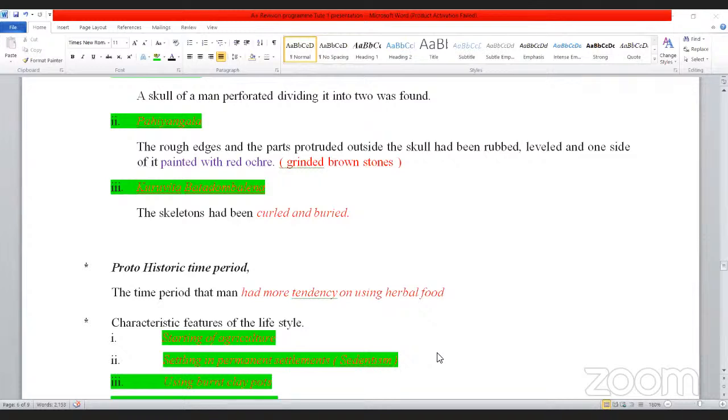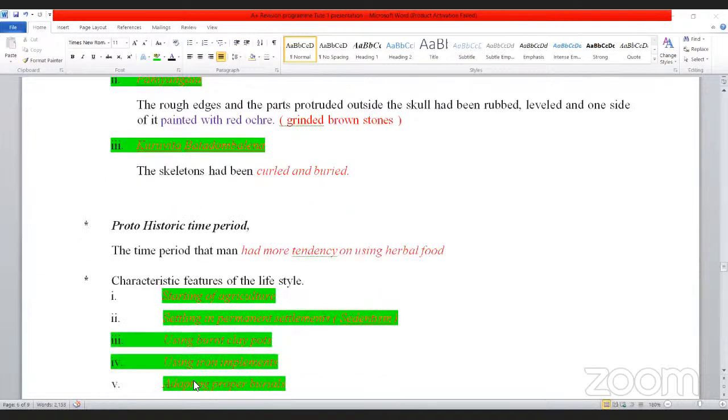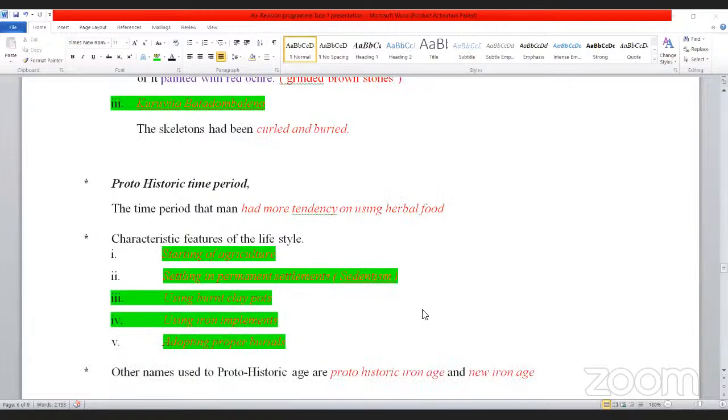Sedentism means settling permanently, using burnt clay pots, using iron implements, and adopting proper burials, which means they started burning dead bodies. These are the 5 changes of the lifestyle of the Stone Age. So we call this age by other names also. They are Protohistoric Iron Age and New Iron Age. So what is Protohistoric Iron Age? Why do we call it the Iron Age? Because we started using iron. And New Iron Age.